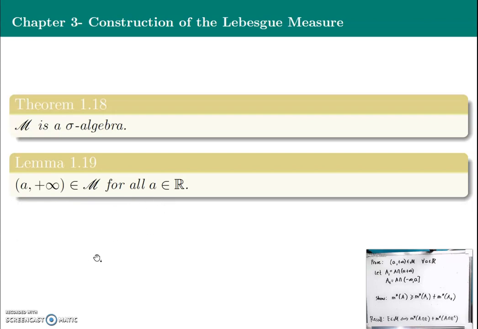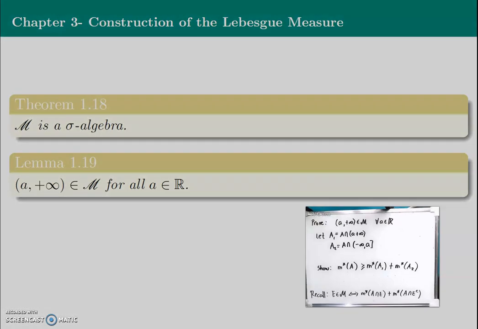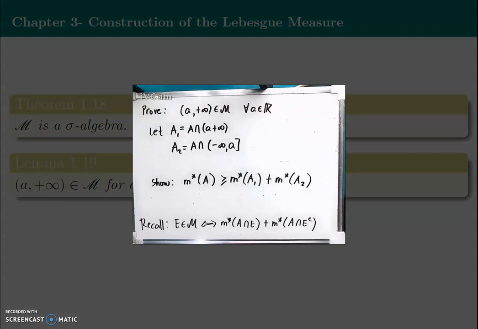So to prove this one, we let A1, this set A1, be equal to A intersection this set, and A2 is A intersection, what's this set? This set actually is the complement of the given set.